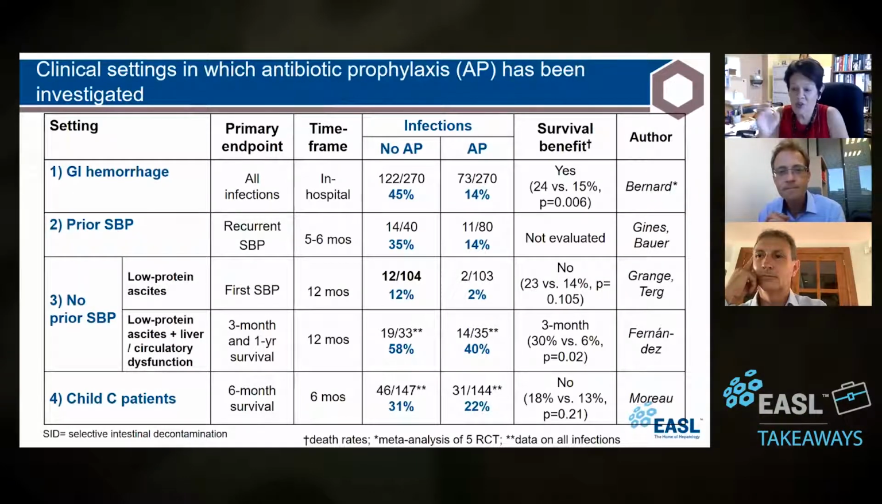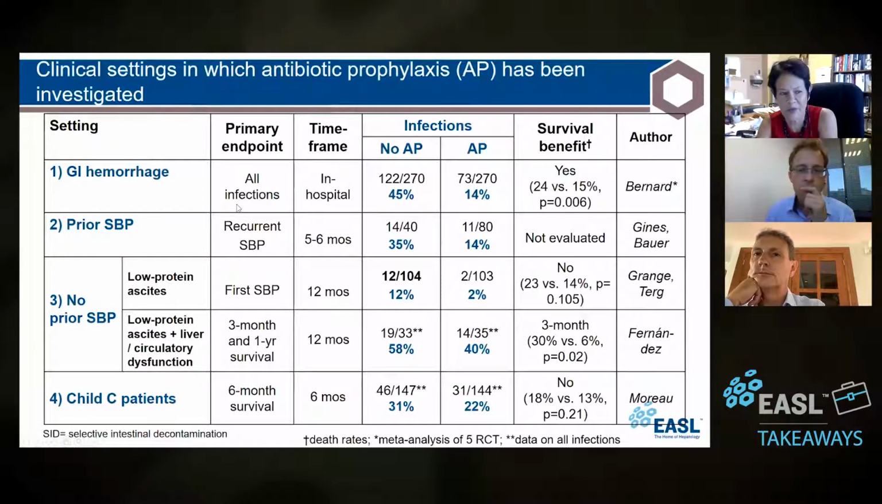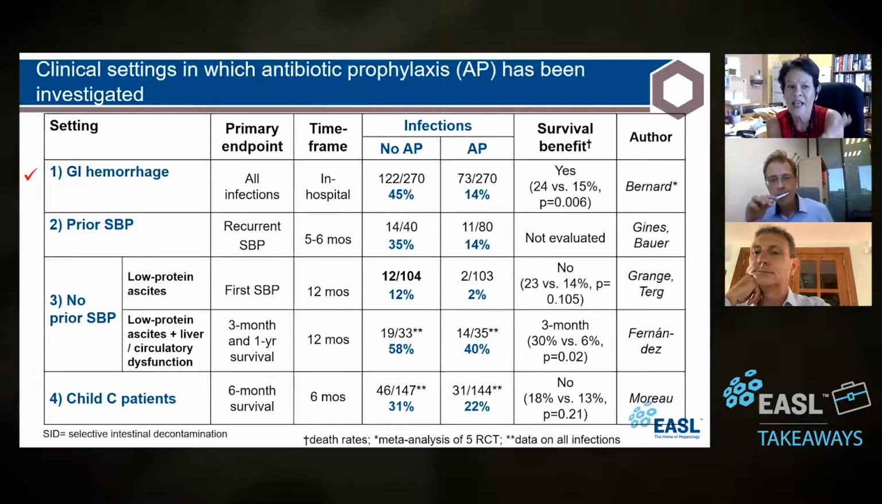Thank you for that question. So this is a table that summarizes the settings in which one uses norfloxacin prophylaxis, antibiotic prophylaxis. In GI hemorrhage, there's a lot of evidence that this prevents infections. There are many meta-analyses, but this to me is the best one. It shows infections decreasing and a survival benefit. So there's no question in my mind that in GI hemorrhage, yes. In the short term, you just use it while the patient is on vasoactive drugs. I am totally fine with that.